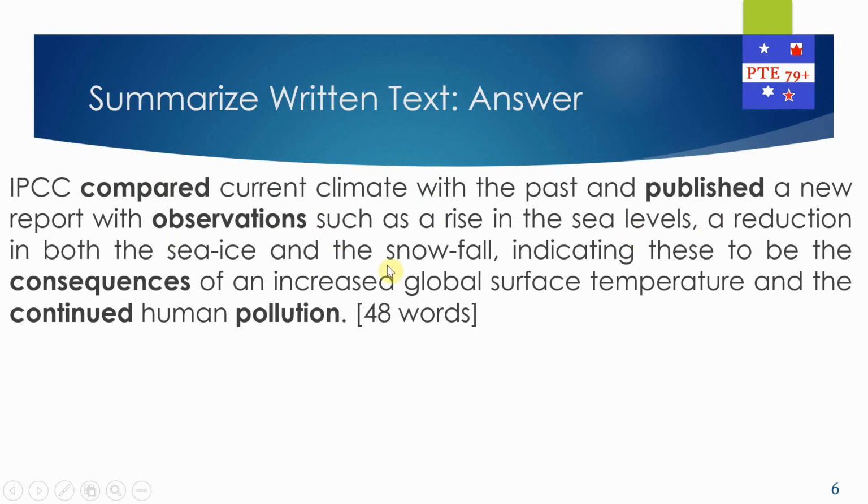And then I've included the main supporting points of each of the bullet points that were given. And then we directly mentioned the consequences of these things, the consequences of increased global surface temperature and human pollution. That's it. So that's how you write it.